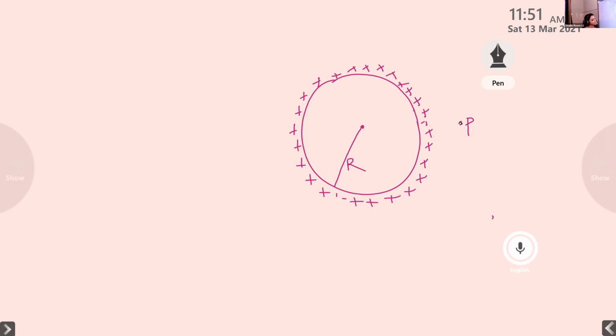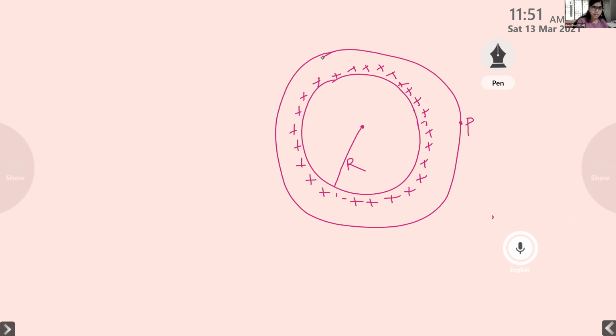So what is the speciality of the Gaussian surface? The Gaussian surface must be enclosed. So we consider a Gaussian surface that encloses the point P. Okay. What is the shape of the Gaussian surface now? Sphere. Yes, it is also in the form of a sphere. It is actually a sphere.